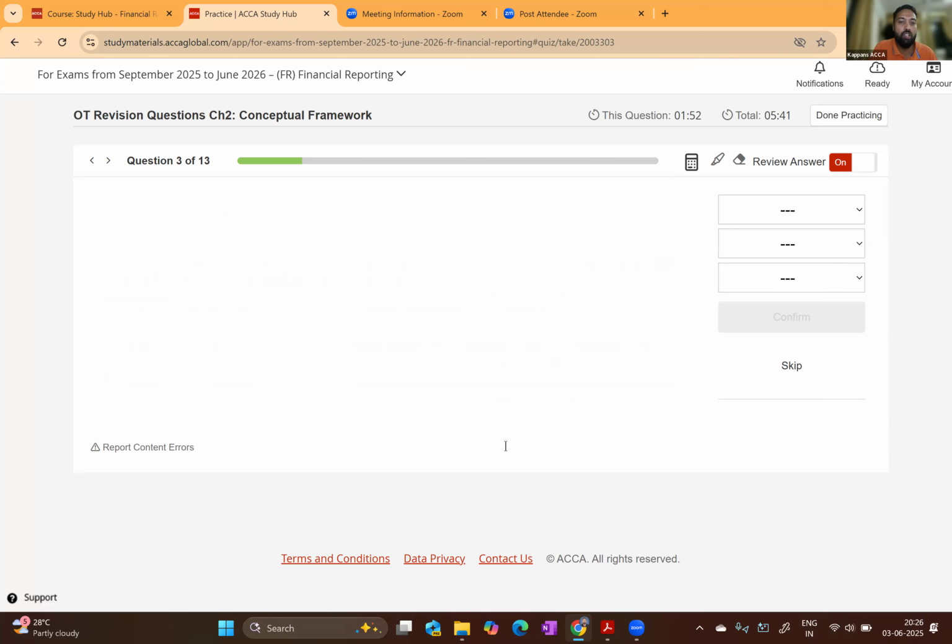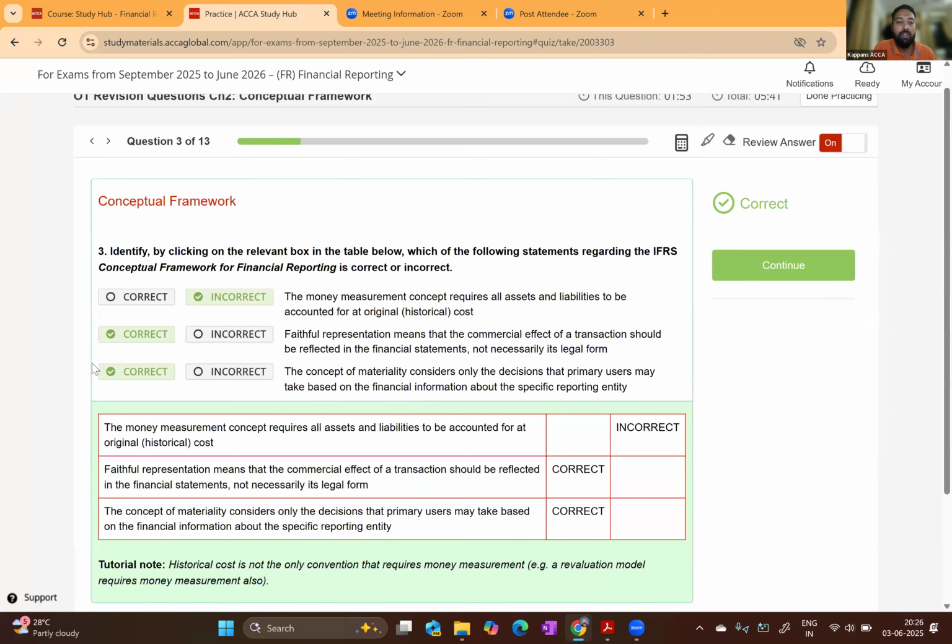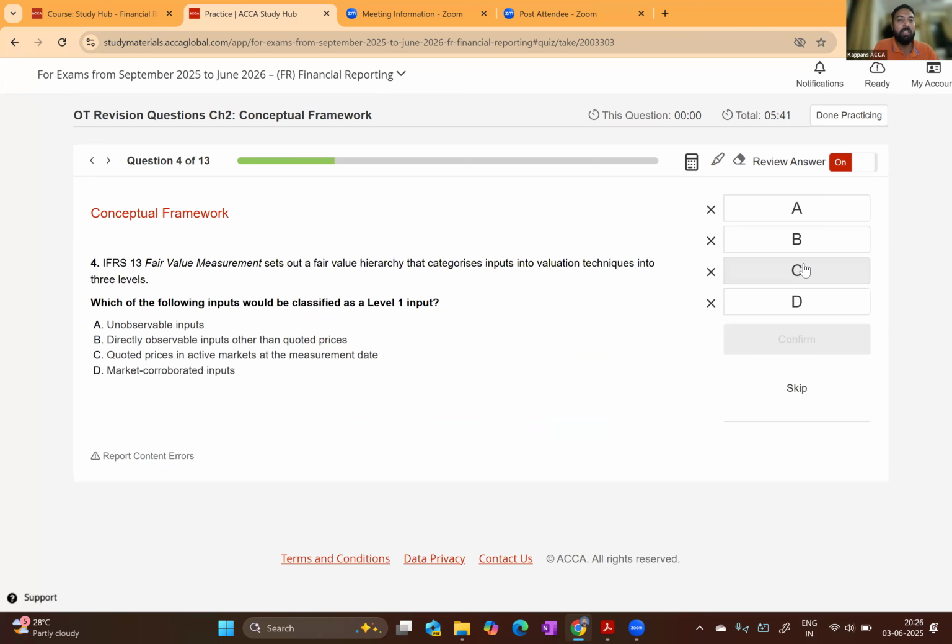Let's see whether it is correct or not. Of course, it is correct. Everything is in green. So moving on to the fourth question. IFRS 13 Fair Value Measurement sets out a fair value hierarchy that categorizes inputs into valuation techniques into three levels. We have learned level 1 input, level 2 input, and level 3 input. The question is asking which of the following inputs would be classified as a level 1 input.